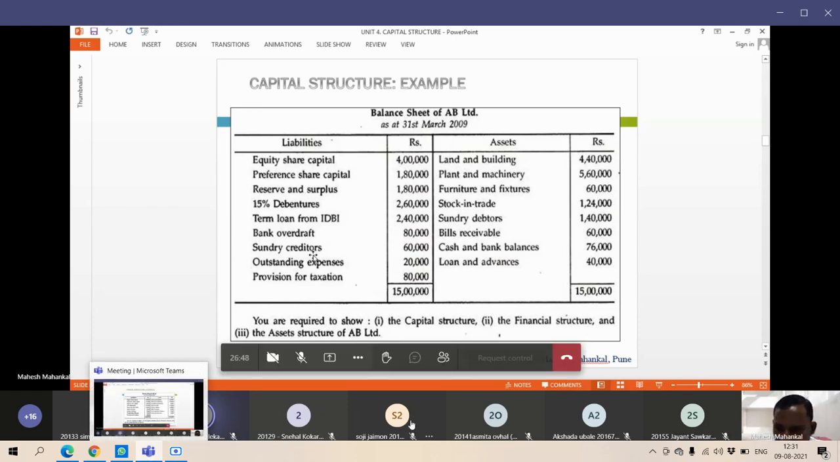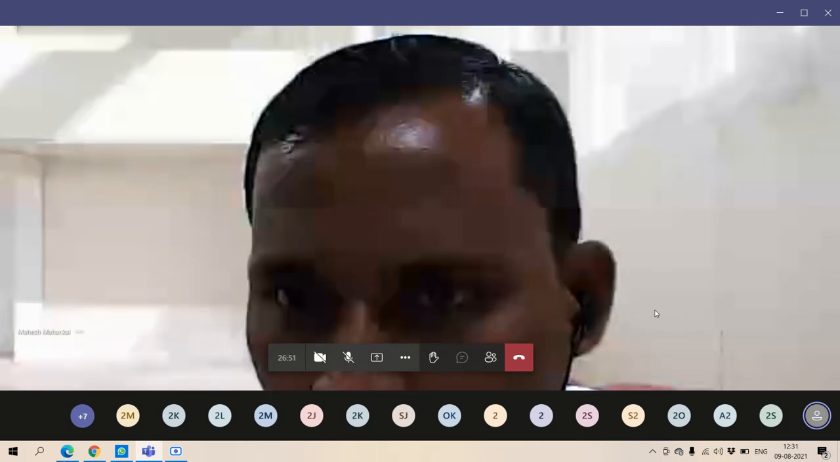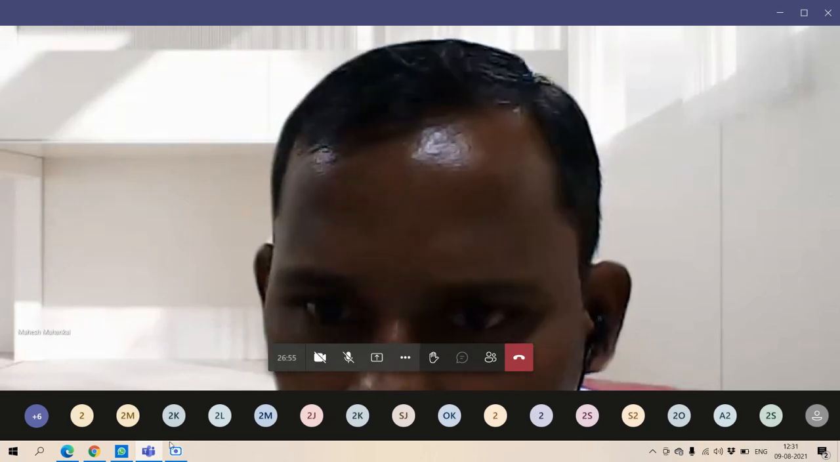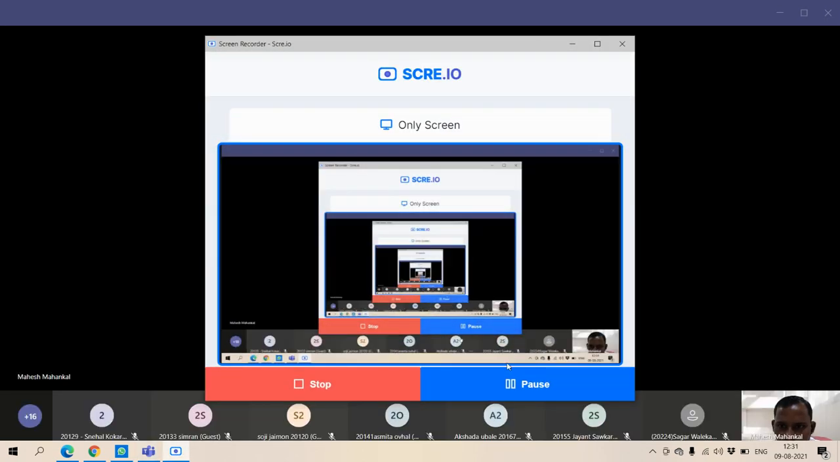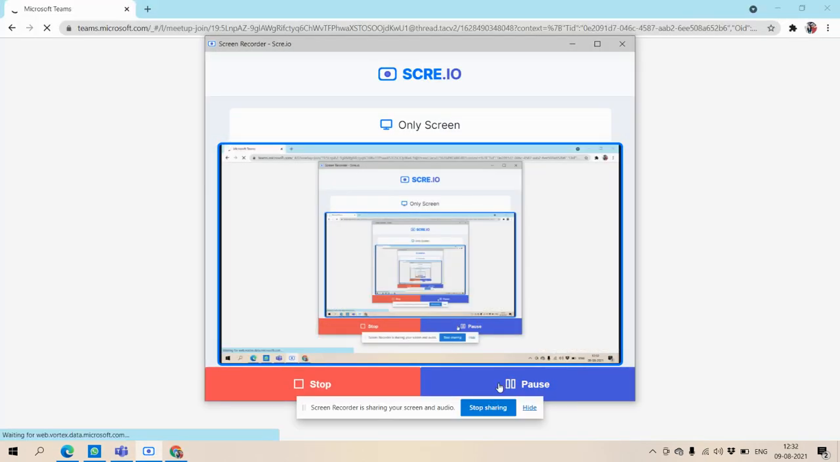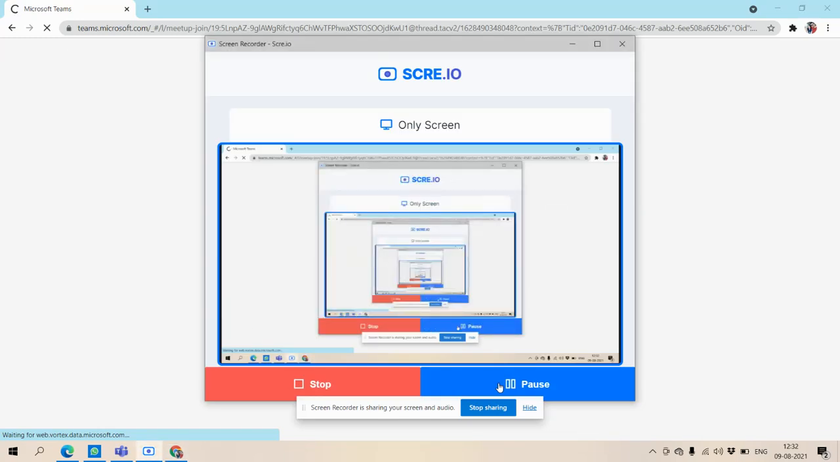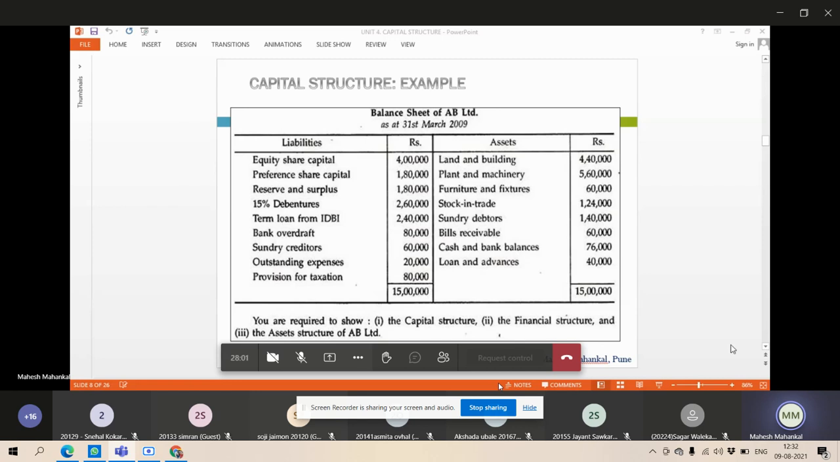Okay. All of you are able to view my screen, students? Okay, on the other side, including current assets and current liabilities, current assets and fixed assets, this comes in your asset structure. It's clear? In the asset structure you are able to bifurcate which are fixed assets and which are current assets.